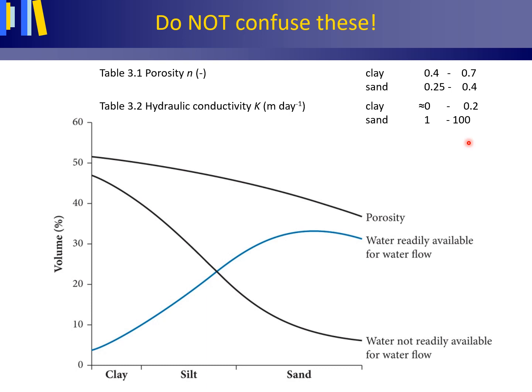The saturated hydraulic conductivity, usually abbreviated to hydraulic conductivity, is a proportionality factor in Darcy's law, by which both the water and the material through which the water flows are taken into account. So typically, clay has a higher porosity than sand, but sand has a higher hydraulic conductivity than clay. The porosity is a dimensionless number. The hydraulic conductivity is expressed in meter per day. So please do not confuse these.